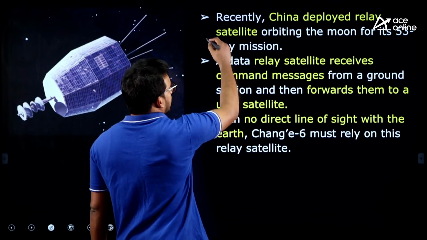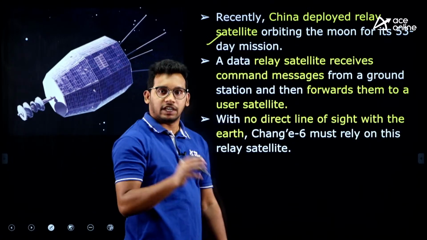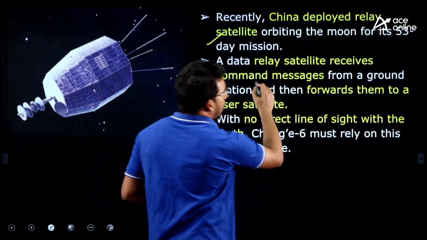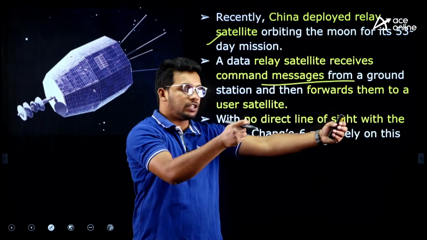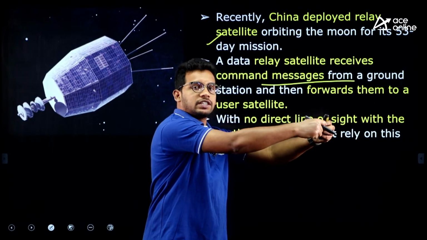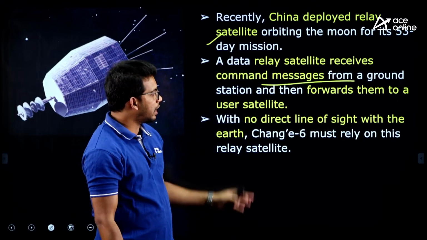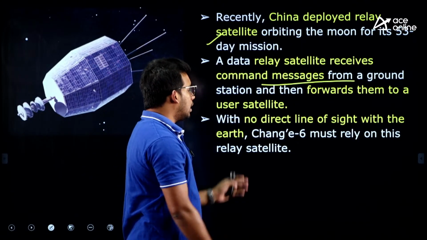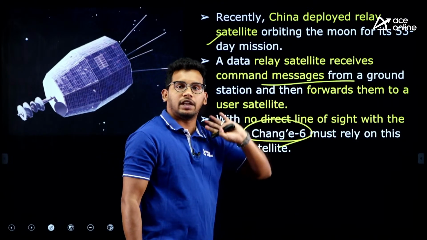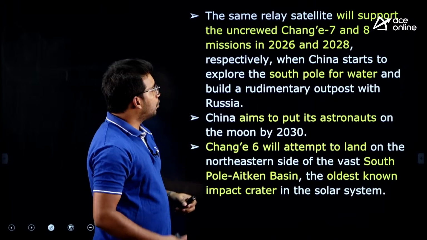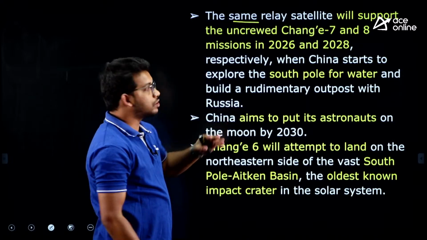Now, as I said, they have already launched a relay satellite which will rotate for 53 days. A relay satellite communicates with a satellite with which we are not able to communicate directly. So, this will act as an intermediary which will collect the data as well as send the data, and accordingly it will retreat back to the earth. They have launched this one, and Chang'e 6, which is going to be launched, will be relying on this relay satellite.